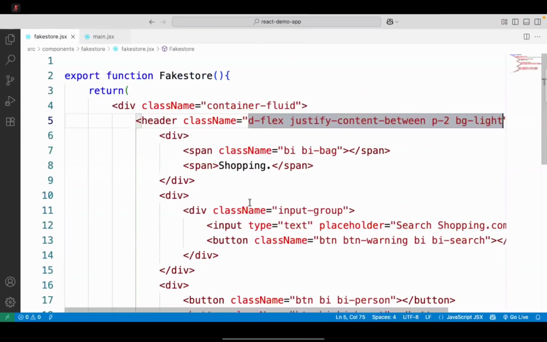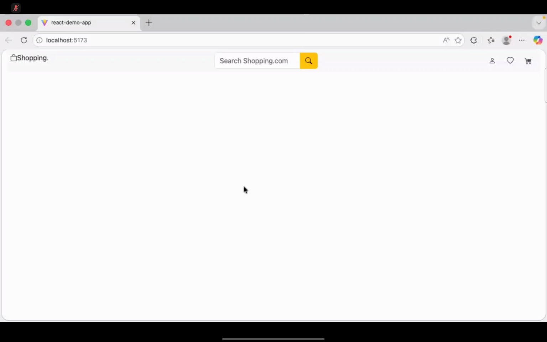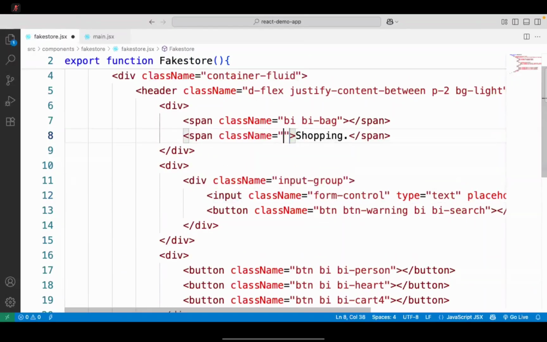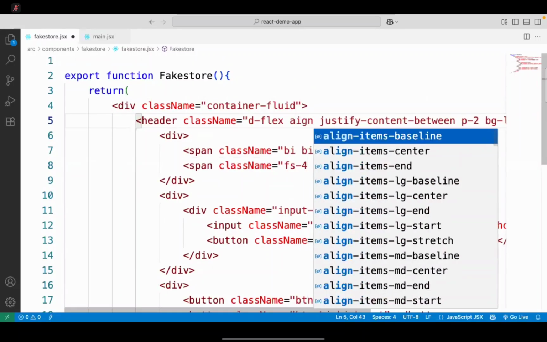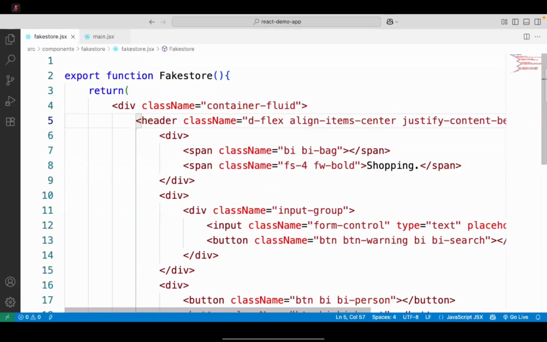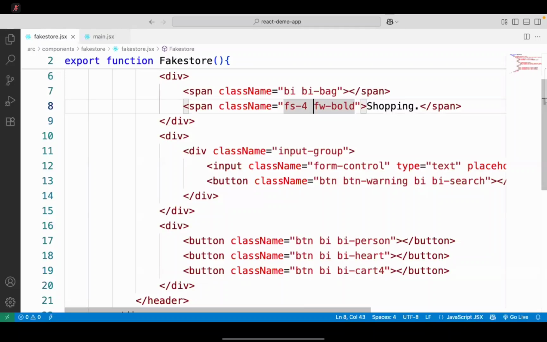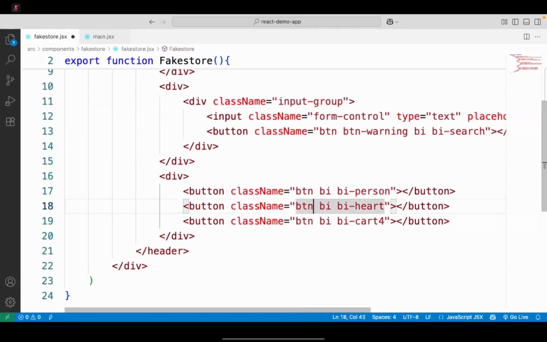We will put this text box with a class called form-control, and you can see the search bar is also there. And for this brand name, I will put class fs-4 and fw-bold. Here I will keep align-items-center, and mx-2, and here also mx-2.